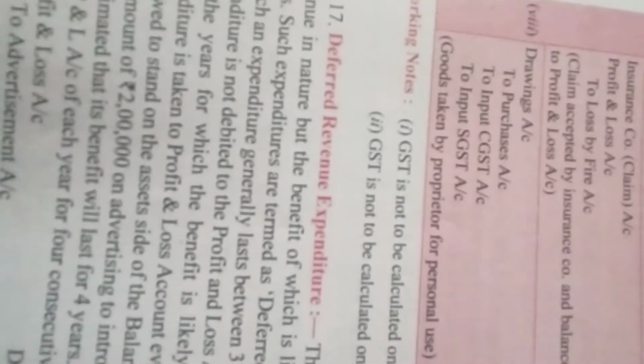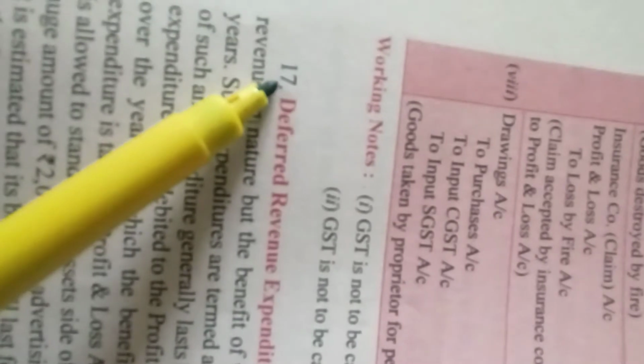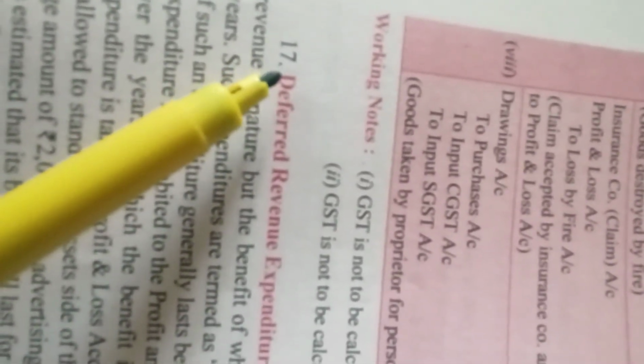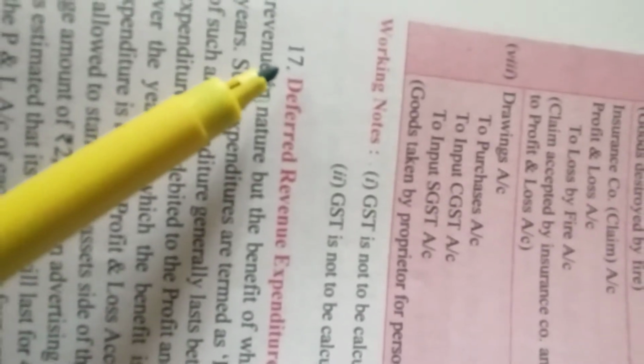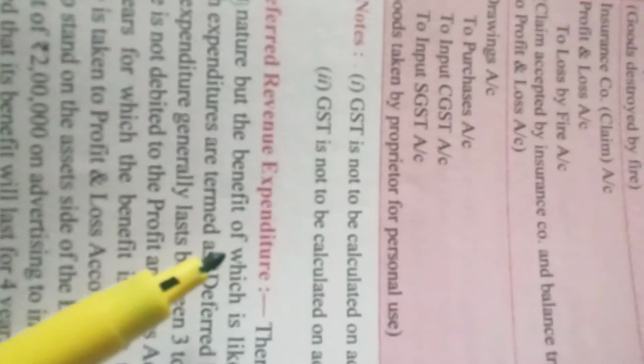Next, class 11. Class 11 reaching the next adjustment, the 17th adjustment in our textbook. This is page 22.42 in my textbook. The 17th adjustment is called deferred revenue expenditures.